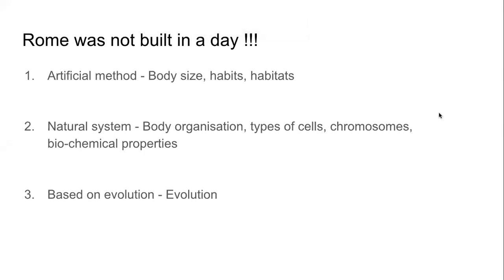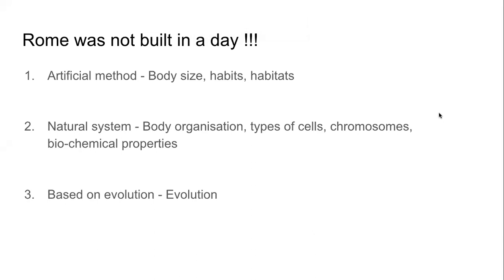So different scientists, different philosophers, different people along a long period of time, they have observed that there are so many different types of animals, and they have tried to classify them. First classification was based on the external features, the size of the body, what they do, how they do, where they live. Main name that is associated with this is Aristotle, Greek philosopher.